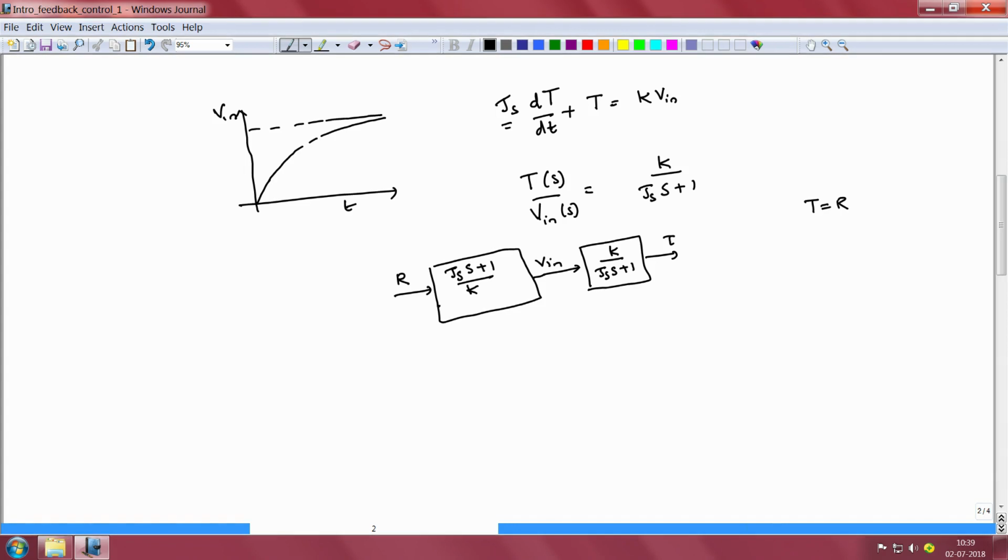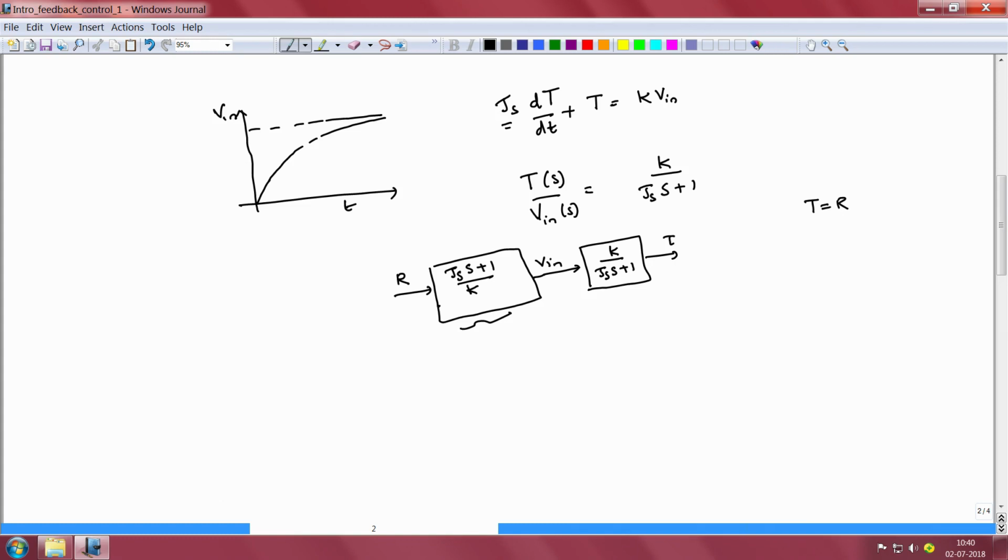However, we note that there is a problem in this transfer function, namely that this is a non-causal transfer function. The degree of the denominator polynomial is 0 because there is no term in the denominator of this open loop controller transfer function, and the degree of the numerator polynomial is 1, and hence it is not even a proper transfer function, let alone being a strictly proper transfer function. So, therefore, we see that even for the most simple case of a first order plant, it is not possible for us to perfectly invert its dynamics.